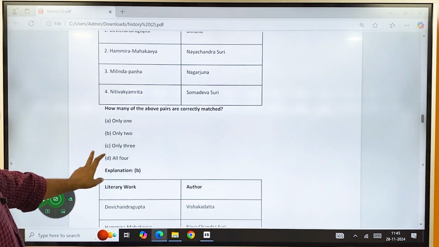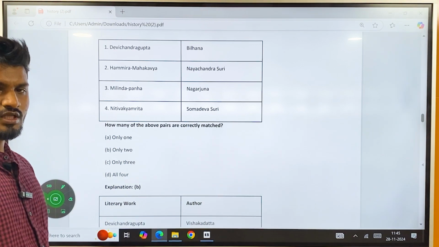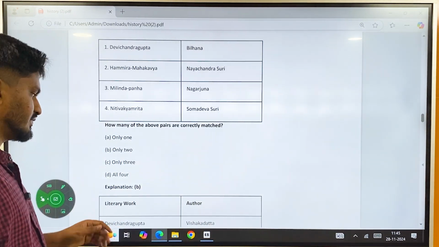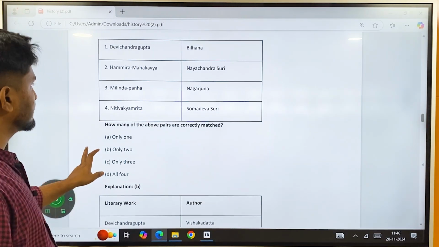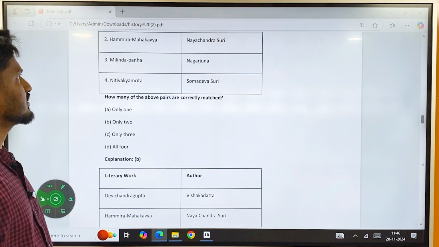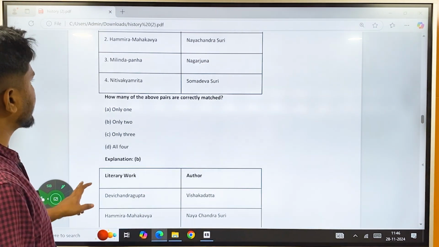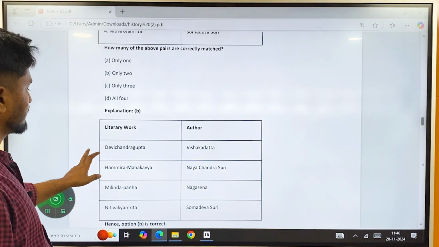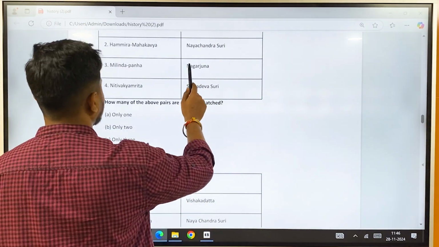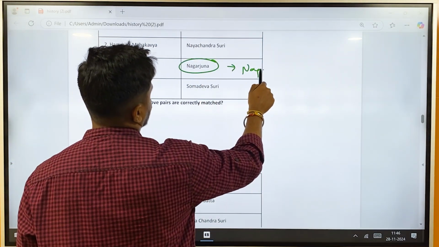Devi Chandragupta is a story about the love story of Chandragupta I and Devi, and it was written by Vishakhadatta. Then Hammira Mahakavya was written by Naya Chandra Suri. And Milinda Panha was not written by Nagarjuna, but it was written by Nagasena Bhikshu.